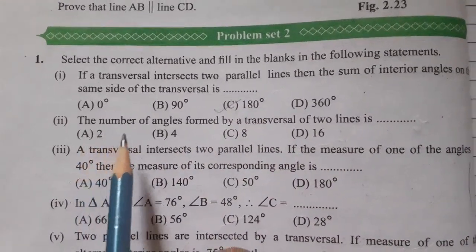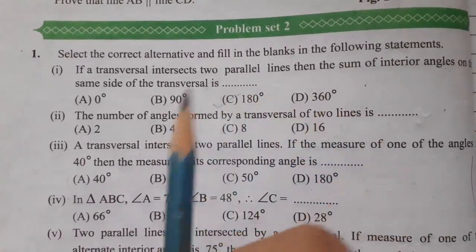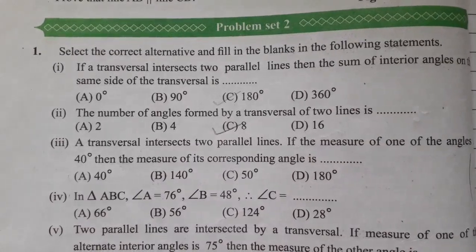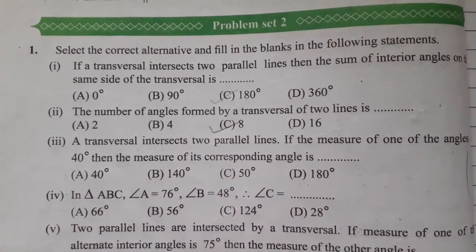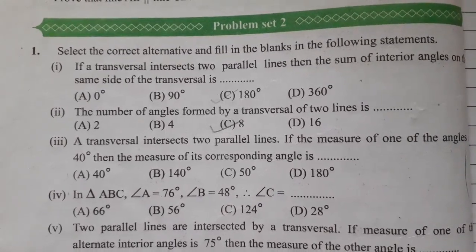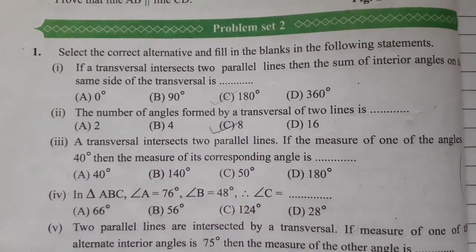Subquestion second. The number of angles formed by the transversal of two lines is option C, 8. There are a total of 8 angles formed due to the transversal of two lines. So option C.